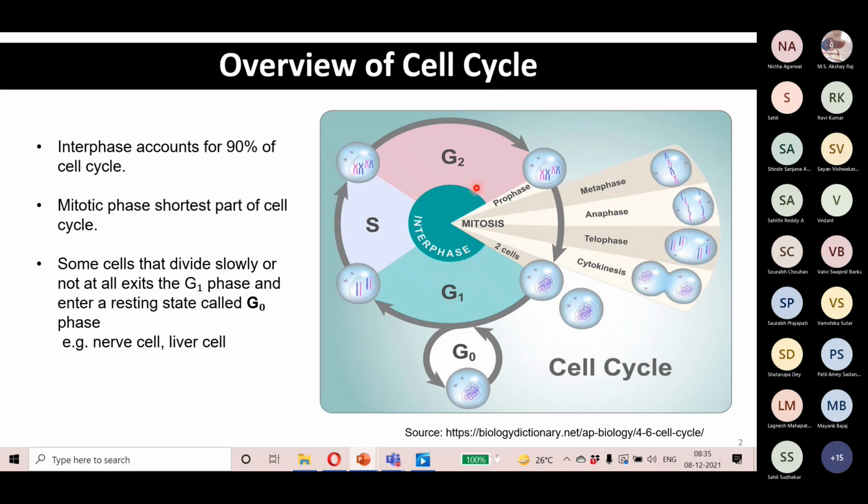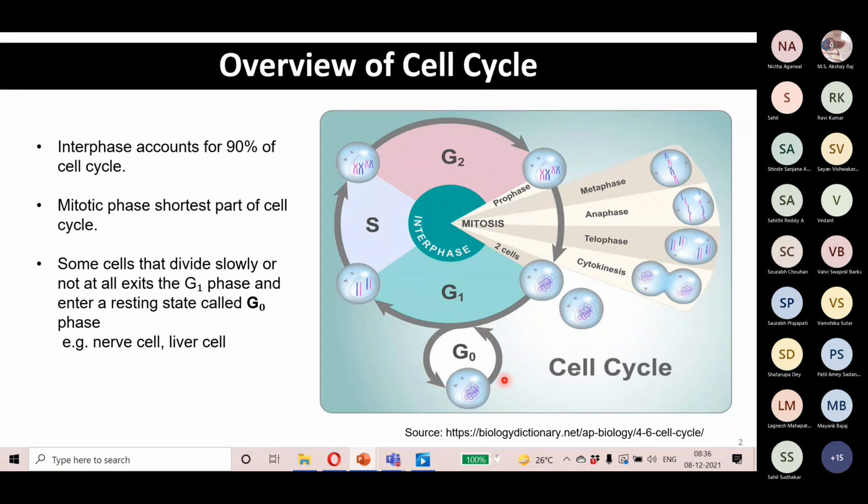The interphase is divided into three parts. One is the G1 phase. G1 is the gap 1 phase, and it is the period between the end of the M phase and the start of DNA replication. DNA replication occurs in the S phase, also known as the synthesis phase, where the DNA replicates and doubles its genome. After the S phase comes the G2 phase, the gap 2 phase. It is the gap period following DNA replication and preceding the initiation of the M phase.